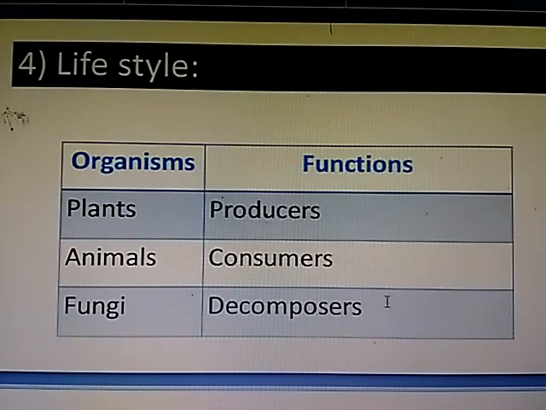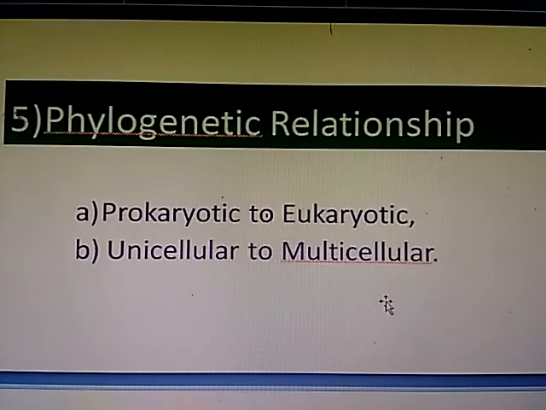Plants are producers, they produce food, animals are consumers, and fungi are decomposers. Fifth, phylogenetic relationship: prokaryotic to eukaryotic and unicellular to multicellular.